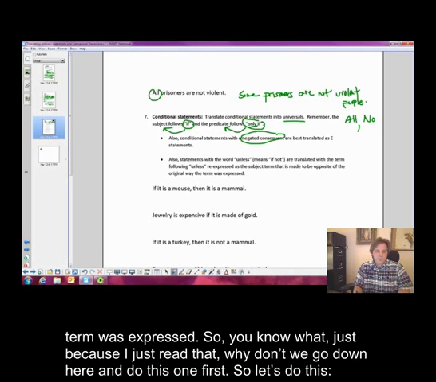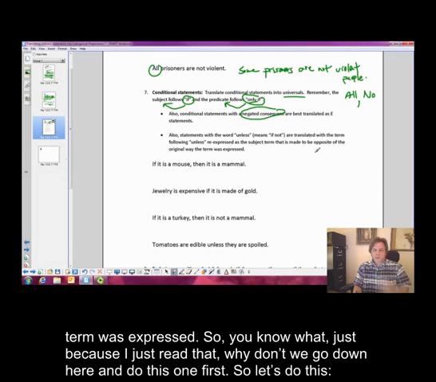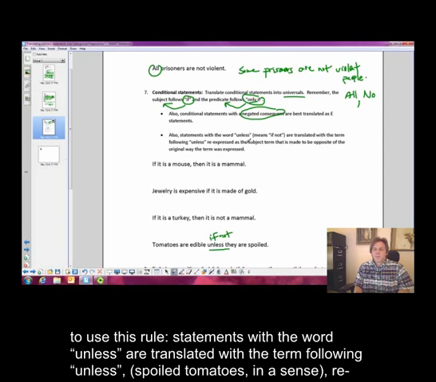Why don't we go down here and do this one first, okay? So let's do this. Tomatoes are edible unless they are spoiled, which can be if not. And here's what the rule says. So if you see unless, you know you're going to use this rule. Statements with the word unless are translated with the term following unless,